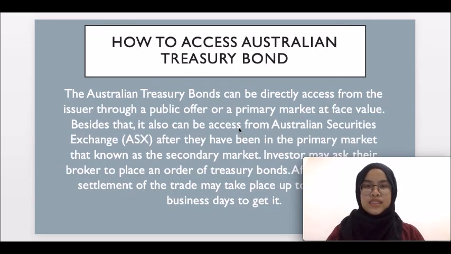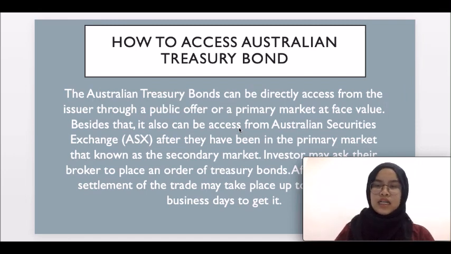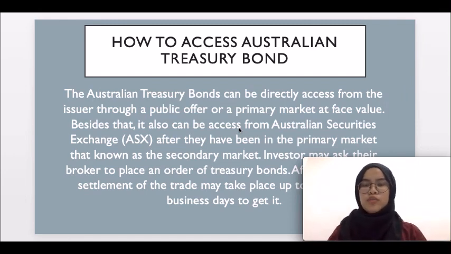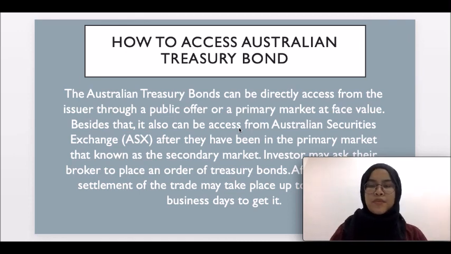So lastly, I will explain how to access the Australian Treasury bond. The Australian Treasury bond can be directly accessed from the issuer through a public offer, or the primary market, at face value. Besides that, it can also be accessed on the Australian Securities Exchange, ASX, after it has been in the primary market, which is known as the secondary market. Investors may ask their broker to place an order for Treasury bonds. Settlement of the trade may take up to 3 business days.